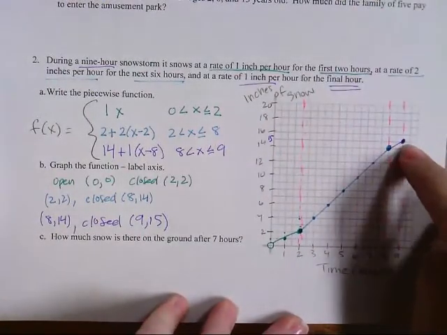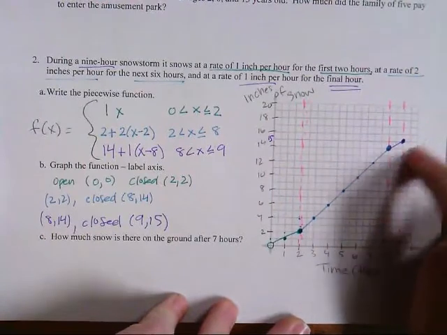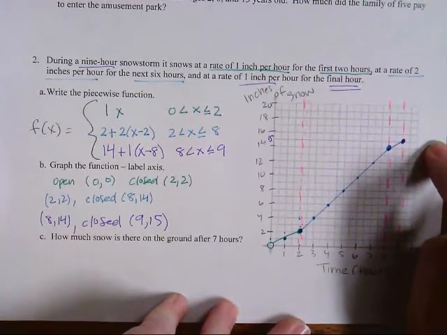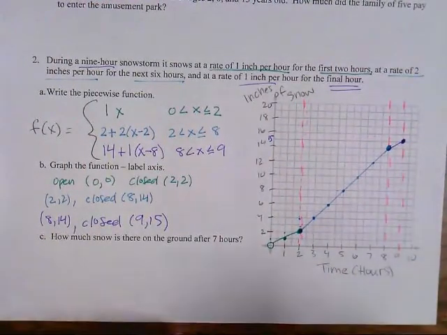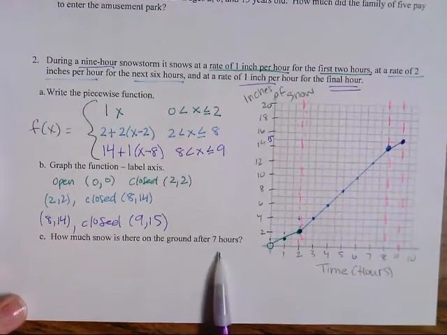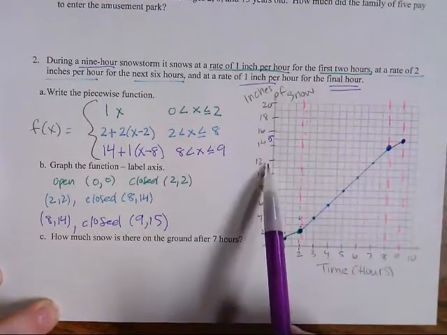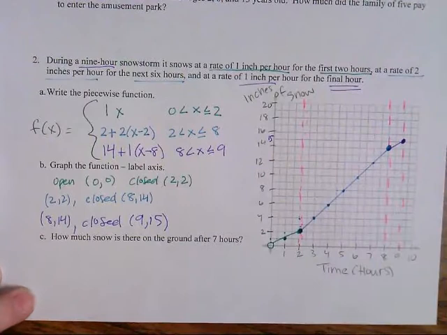The reason why I don't have an arrow is because it said it was a 9-hour snowstorm. To put an arrow means it's going to go on forever. All right, now we have to answer a question. How much snow is there on the ground after 7 hours? I'm going to find 7. Come up here. So there is 12 inches of snow after 7 hours.